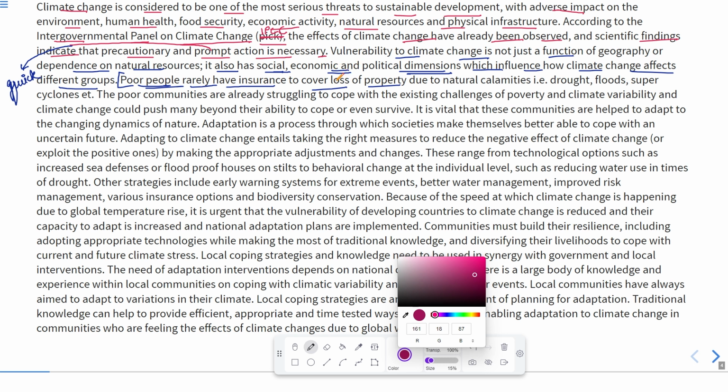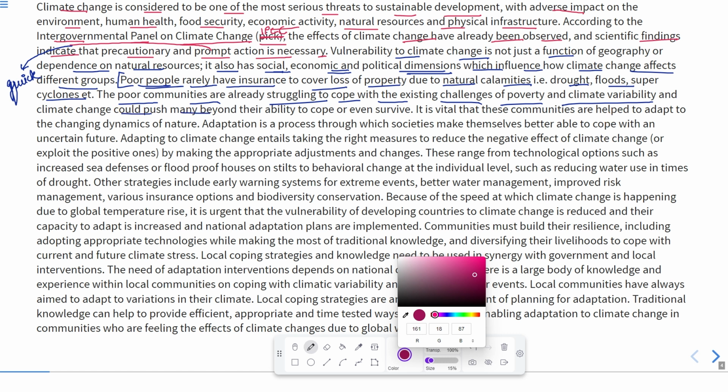He has no insurance for that. So due to natural calamities, that is drought, floods, super cyclones, etc., the poor communities are already struggling. They are the ones who are struggling very hard to cope, means tolerate or face, the existing challenges of poverty and climate variability.